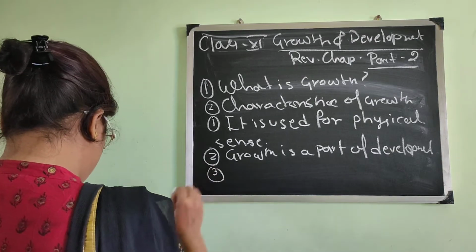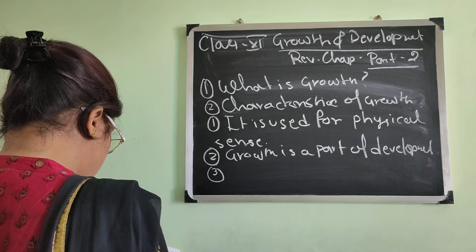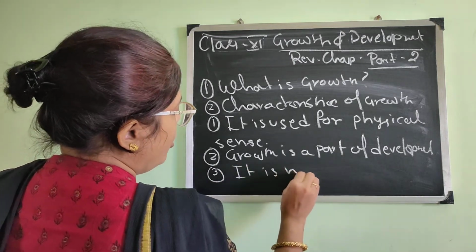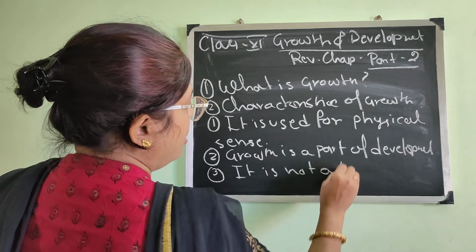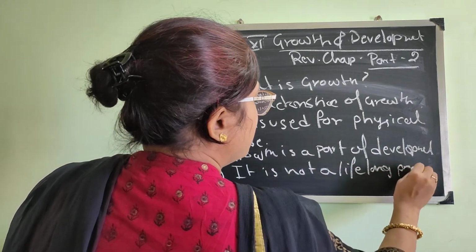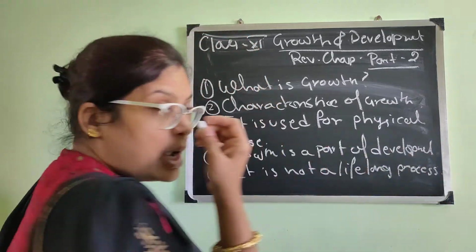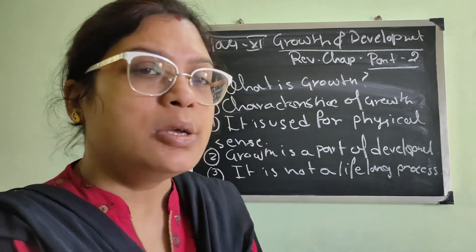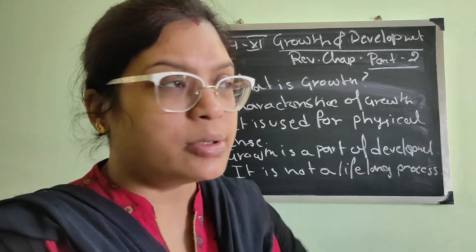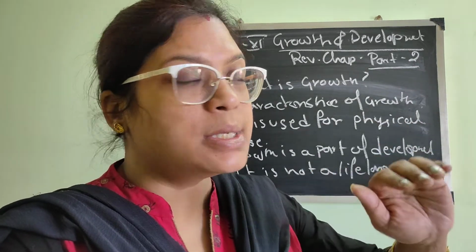Number 3, it is not a lifelong process, isn't it? Like height is a type of growth, isn't it? So up to the age of death a person cannot increase their height.